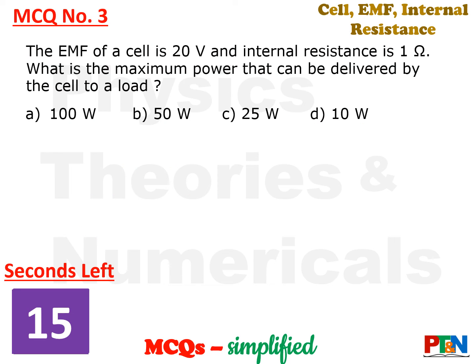Next MCQ. The EMF of a cell is 20 volt and internal resistance is 1 ohm. What is the maximum power that can be delivered by the cell to a load, that is, to an external resistance? Four options for you. 15 seconds time. Time starts now.